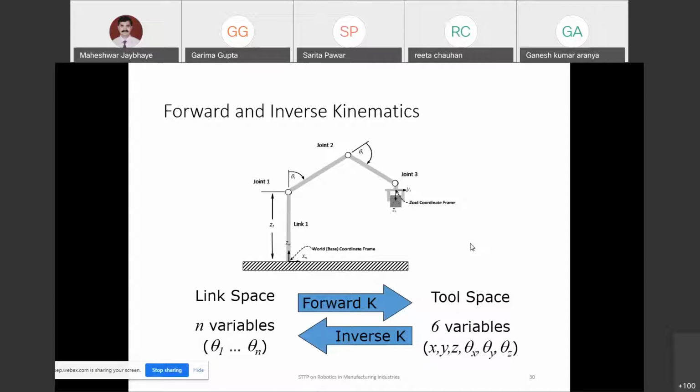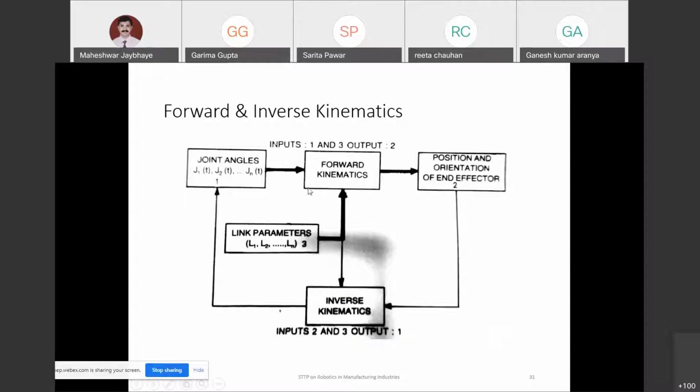The control has to take care of all that information, how it is moving, and that will be done with the help of inverse kinematics. This inverse kinematics block diagram has been shown in a very simplified way. When we know the joint angles and the link parameters, the link lengths, which for specified robots will be fixed, L1, L2, L3, Ln, and if you know the joint angles theta 1, theta 2, theta 3, which we were discussing, then with both known, we call it forward kinematics to get the position and orientation of the end effector.